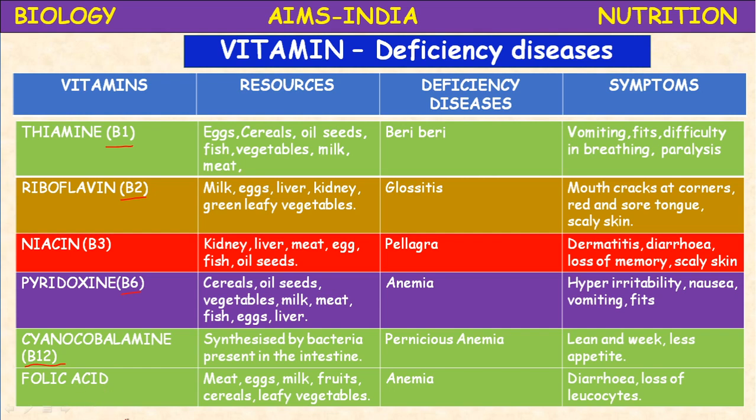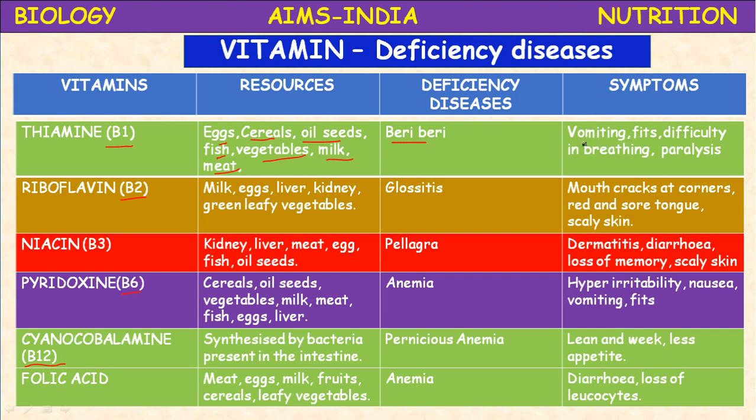Vitamin B1, thiamine. Almost the sources are the same: eggs, cereals, oil seeds, fish, vegetables, milk and meat. These are all vitamin rich food materials. B1 is present in these food materials. Vitamin B1 deficiency leads to a disease called beriberi.